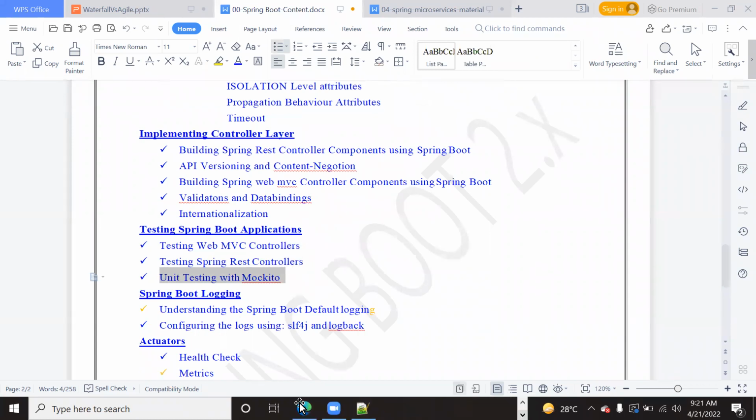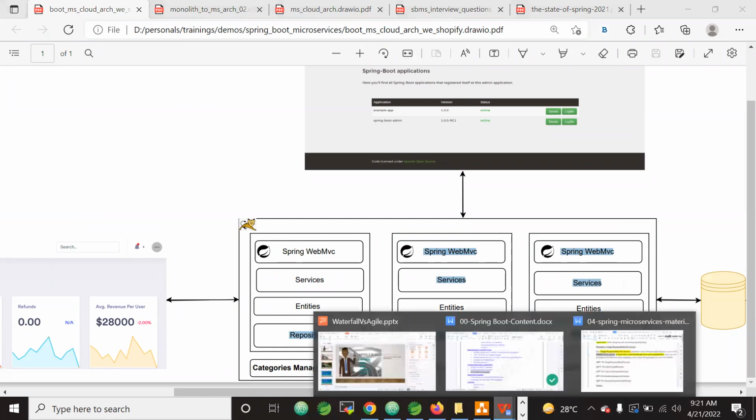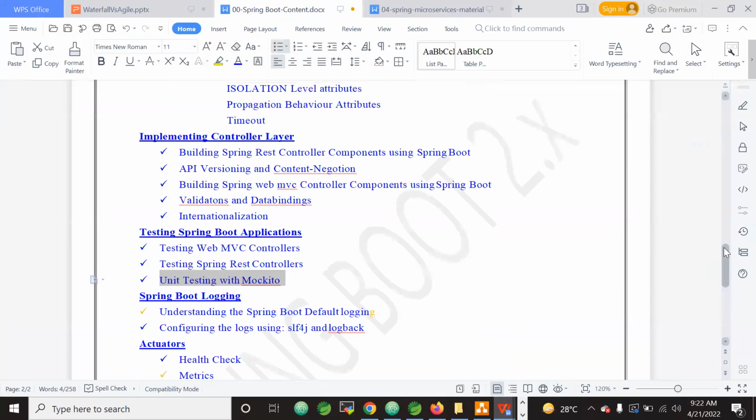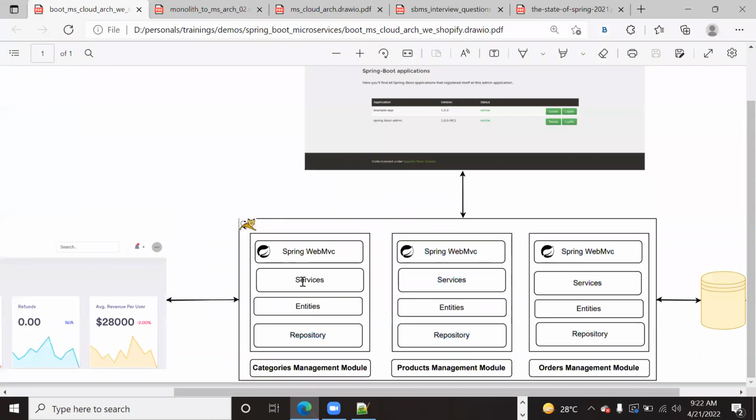This layer, what we have done, right? Once we complete this layer, let us do unit testing. And after completion of the unit testing using JUnit, let us start our service layer implementation. So service layer implementation means this layer we will implement.